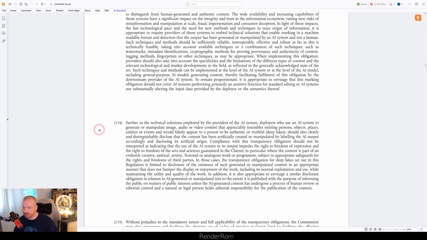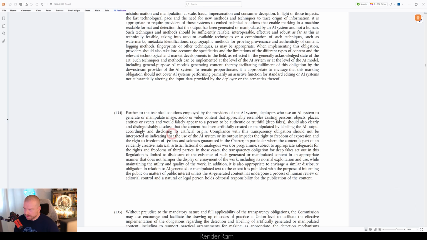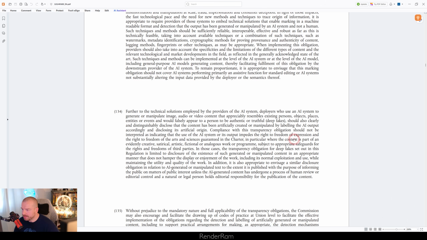If I go down to section 134, it pretty much says you have to label stuff, blah, blah, blah. But this section pretty much respects the art part, where the content is part of an evidently creative, satirical, or artistic, fictional kind of work. In those cases, the transparency obligation for deep fakes, meaning AI modifications, set out in this regulation is limited to disclosure of existence of such generated or manipulated content in an appropriate manner.